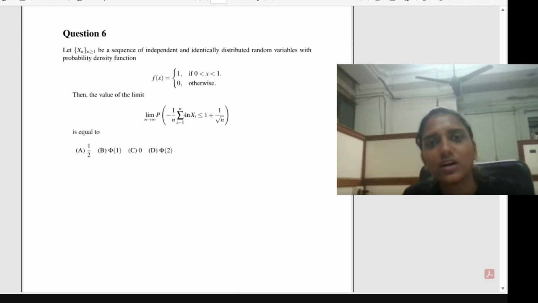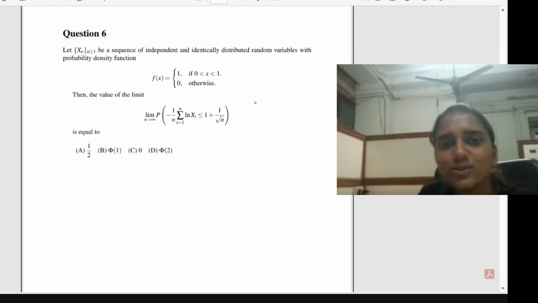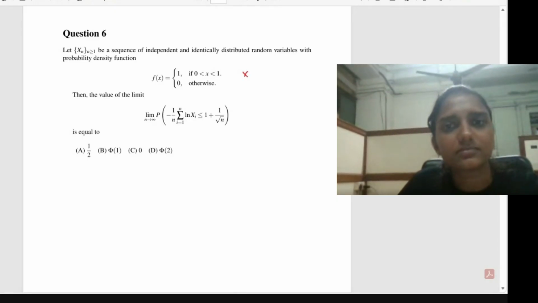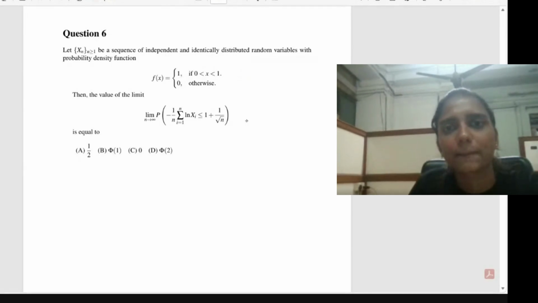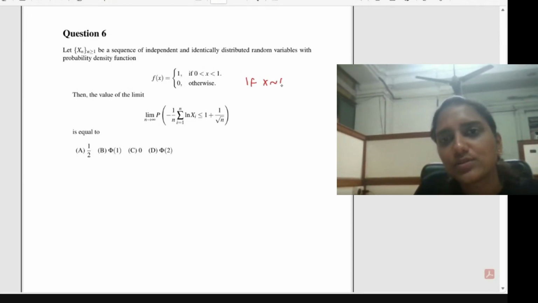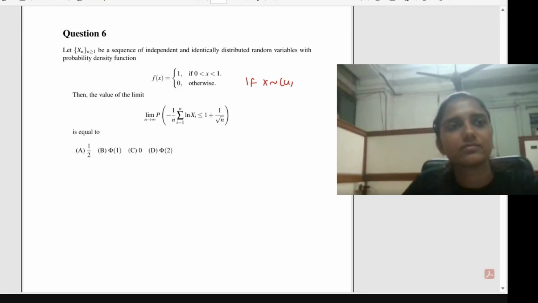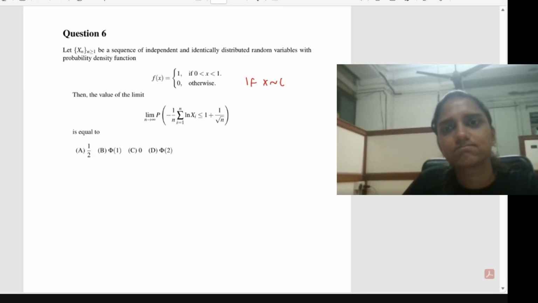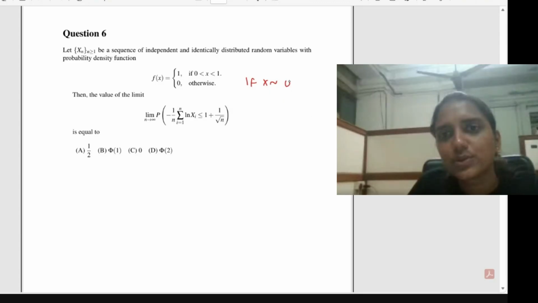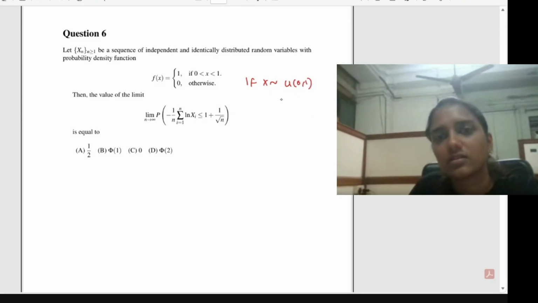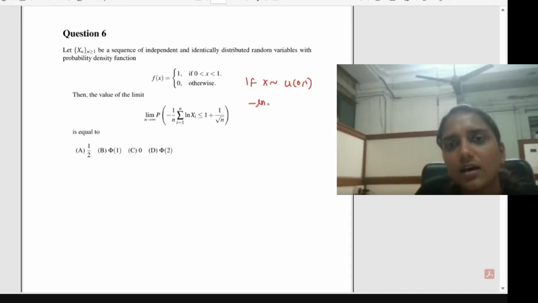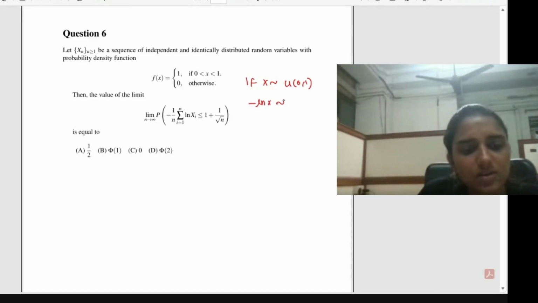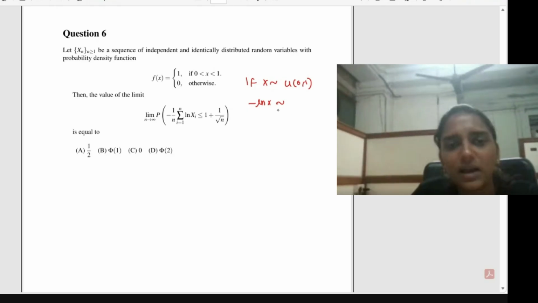The very first thing you should know is there is a result. You can just derive this and then see the relation. If X follows uniform (0, 1), then minus log X follows, can someone tell me what will be the distribution of minus log X in this case?